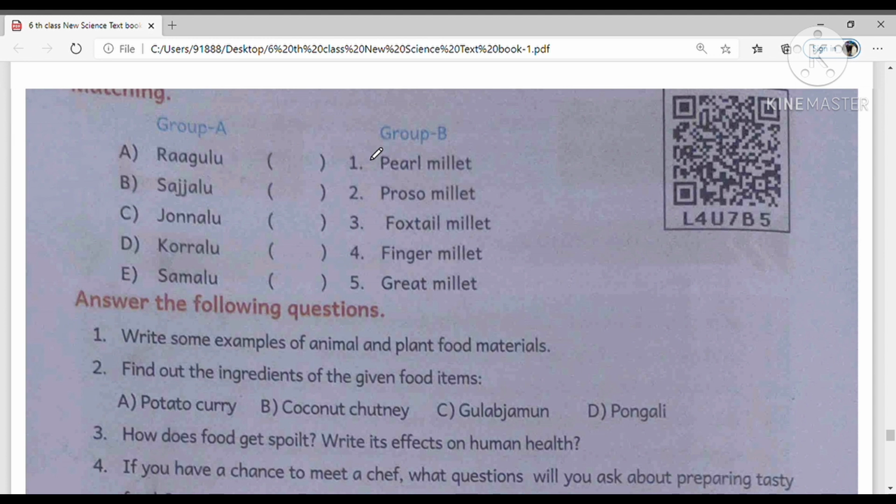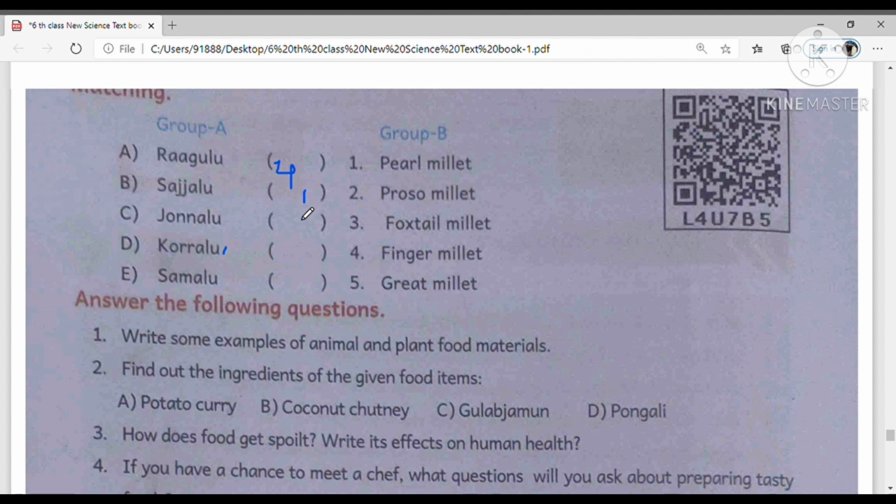Let us observe the matching given in our textbook. Ragulu, Sajjalu, Jonnalu, Korralu and Samalu. These are all local names for these millets, and they are given with their English names. Ragulu, how can we call it? Finger millets. So here we can write 4. Sajjalu is pearl millets.